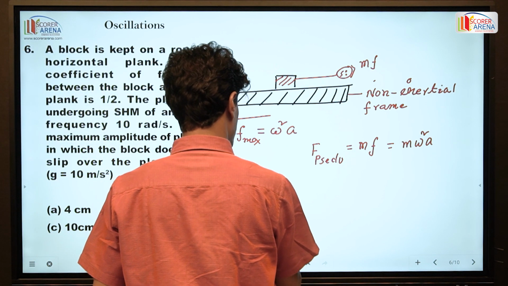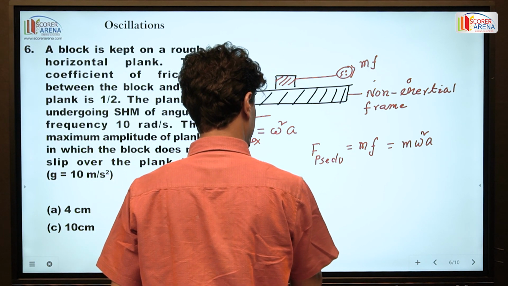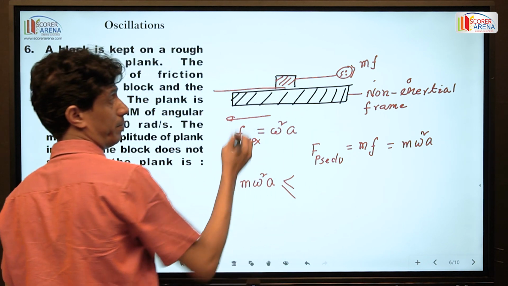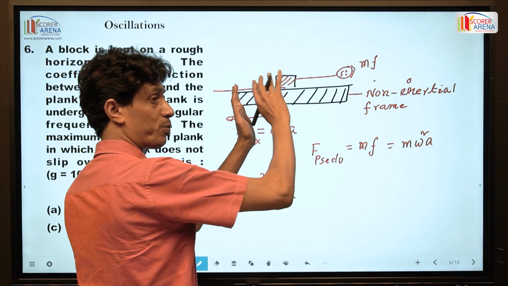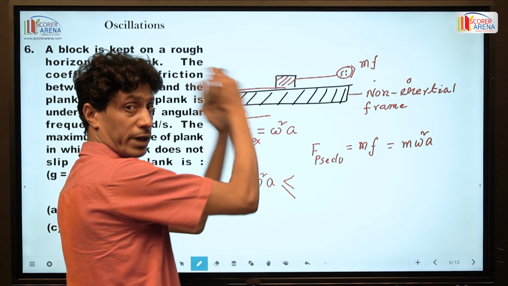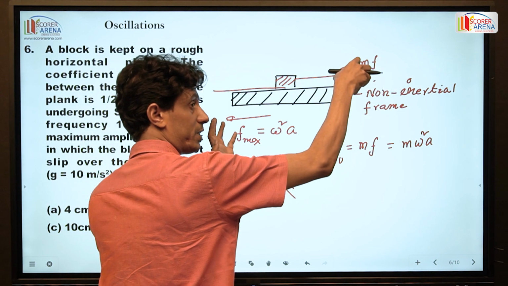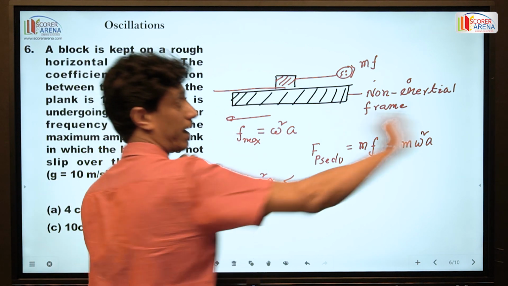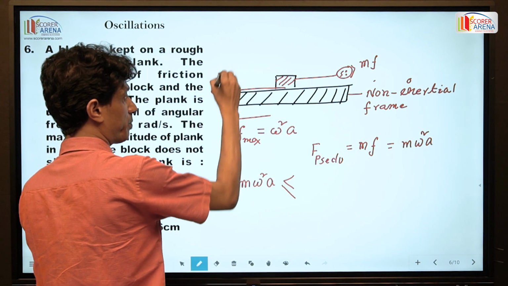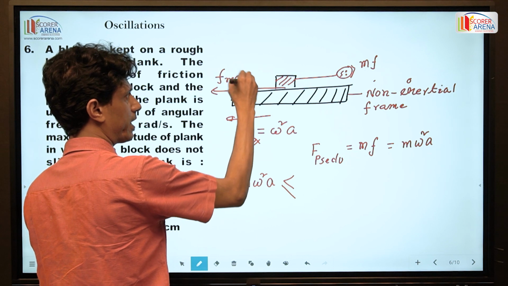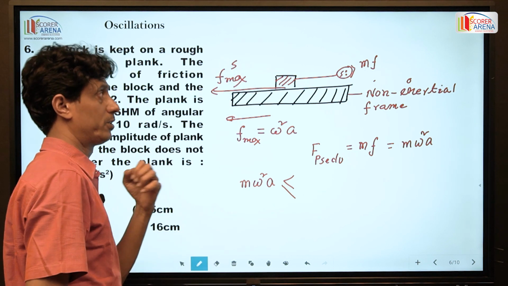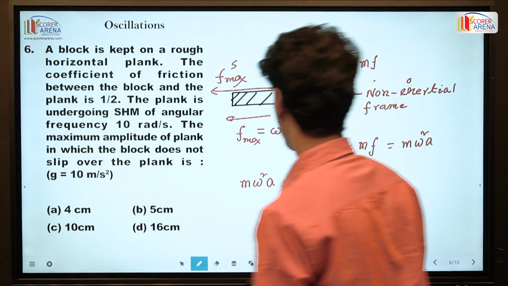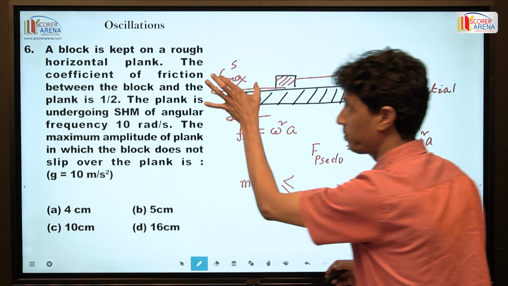This pseudo force should not exceed the maximum friction when this body, due to this pseudo force, tries to move rightward. Friction prevents this sliding, so maximum static friction acts. This pseudo force must not exceed the maximum static friction.